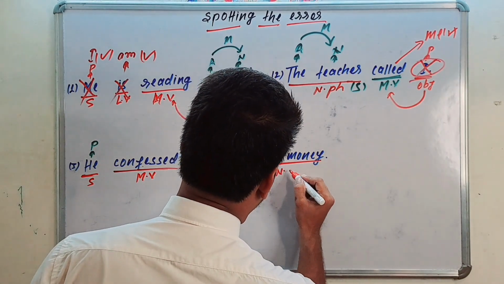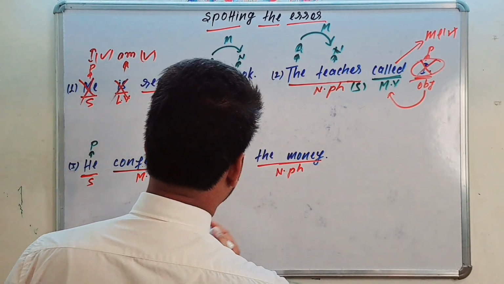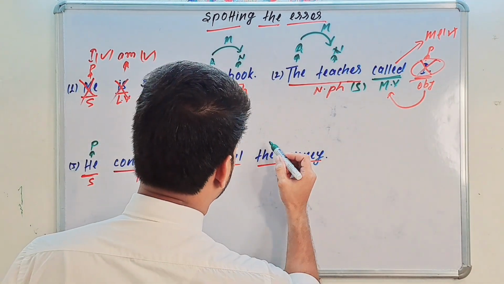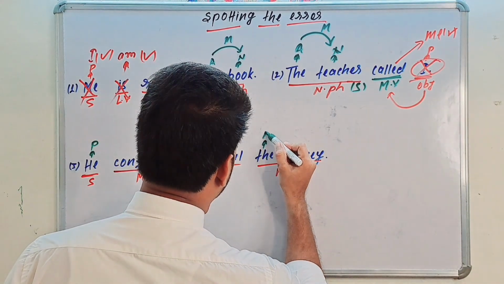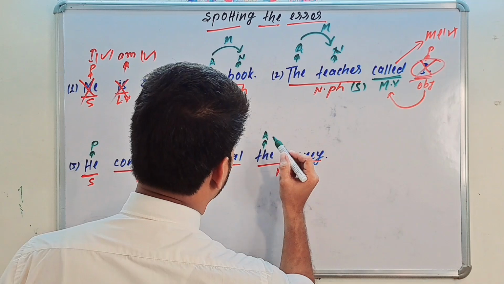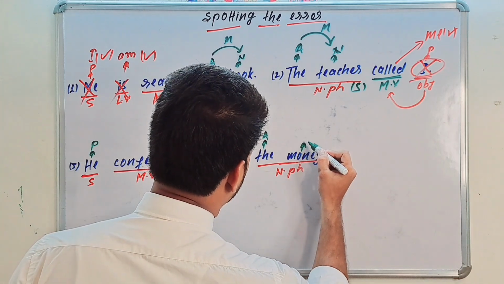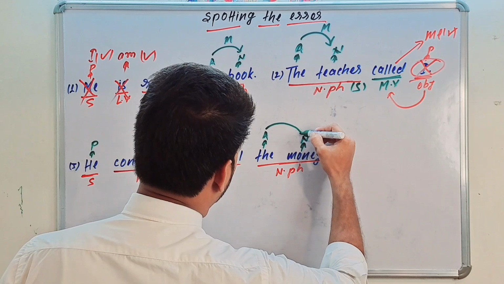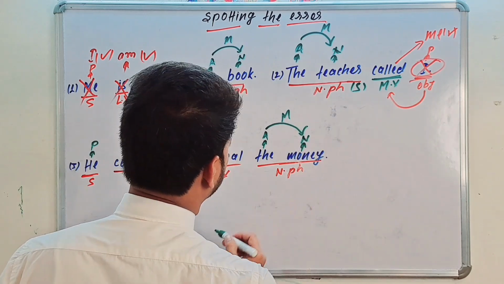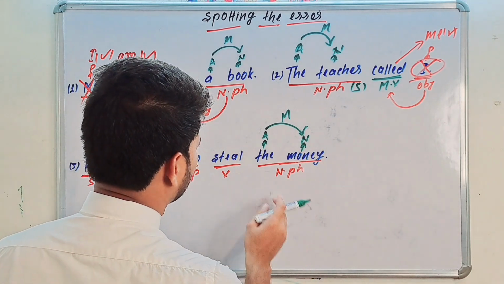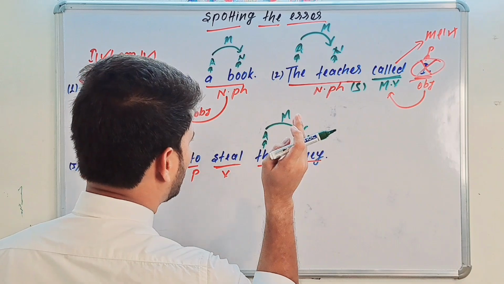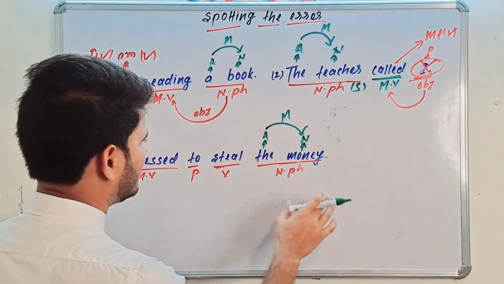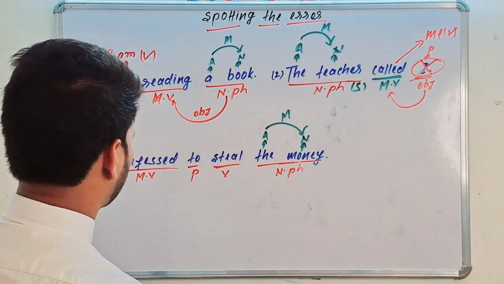Again here is a noun phrase, and in that noun phrase, the is your definite article and money is a noun, which the article modifies.